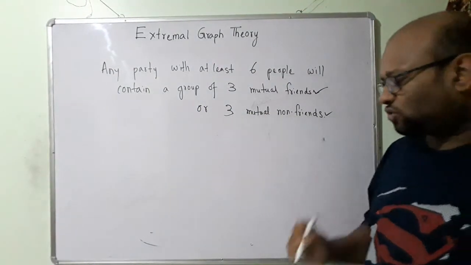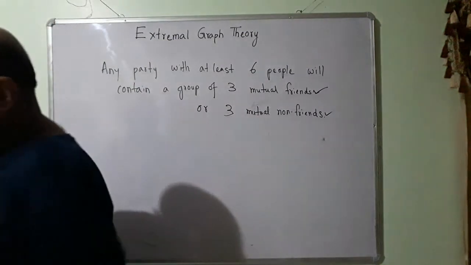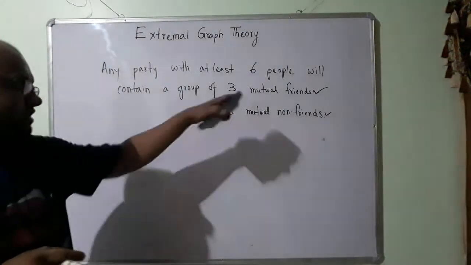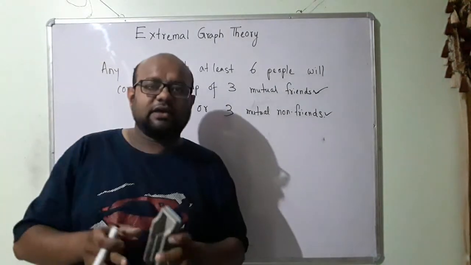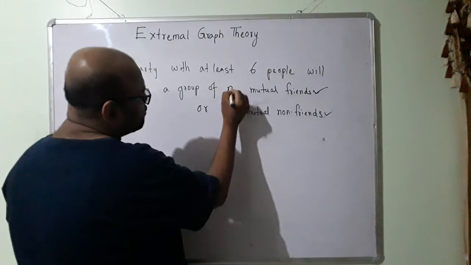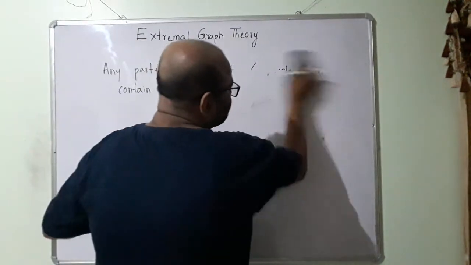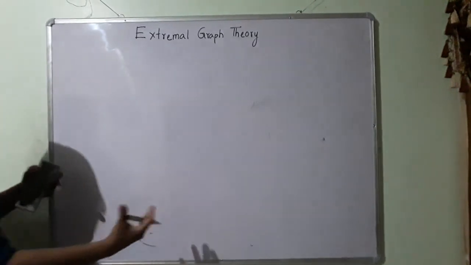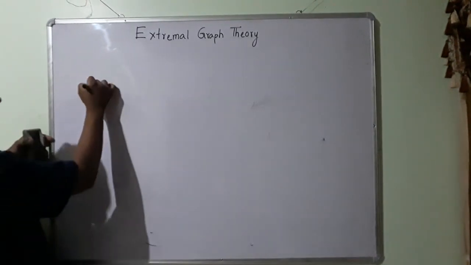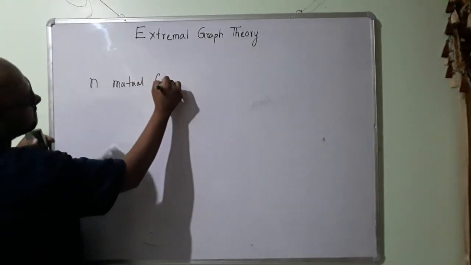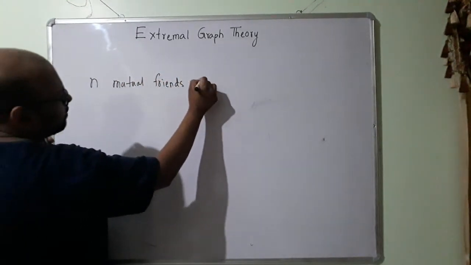Okay, so let us use graph theory words now. 3 mutual friends means what? Say n mutual friends. In this graph that I represent, if I say n mutual friends, what does this mean?